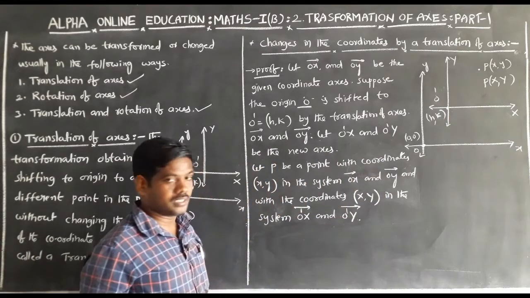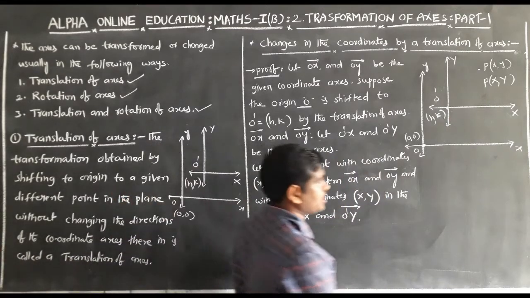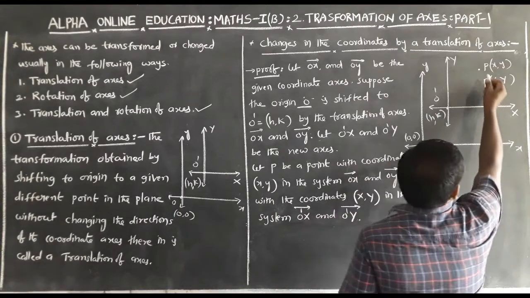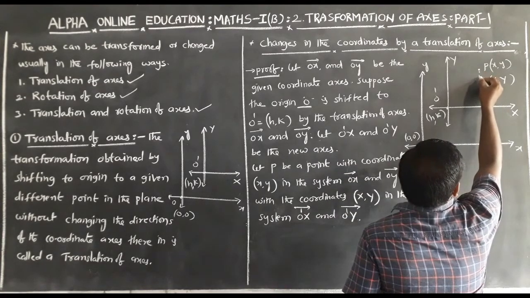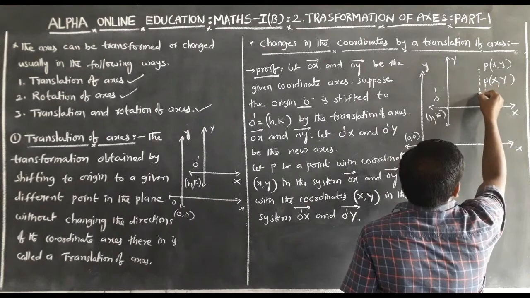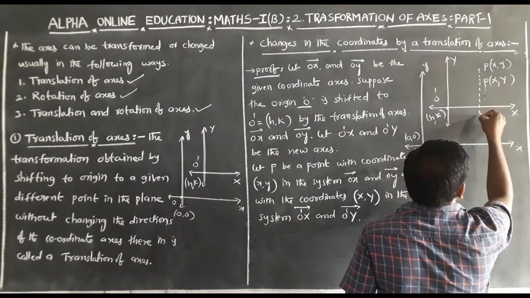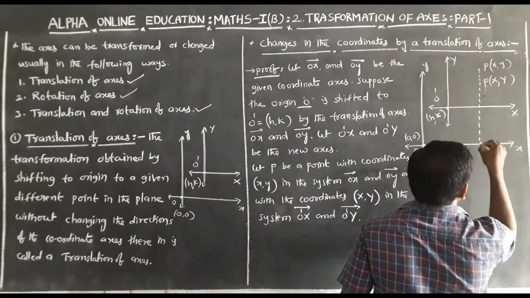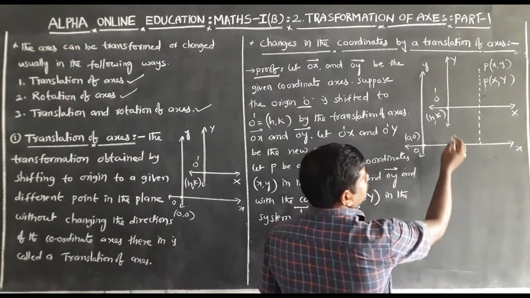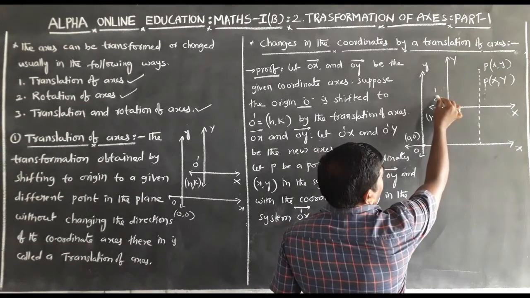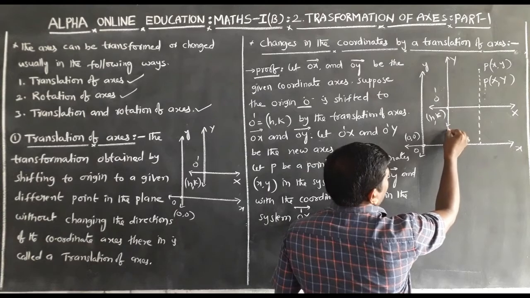Here draw the perpendicular from P to OX. Again draw the perpendicular from O' to OX.